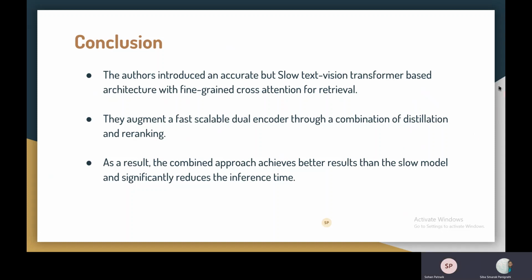Okay, so let's conclude the session by summarizing what the authors proposed. The authors proposed a very accurate and slow text-vision transformer-based model that used the mechanism of cross attention between the visual feature maps and the text. Now, using that slow cross-attention model, they distilled the knowledge to a fast dual encoder model, which was used for the crude retrieval as the first step that retrieved, let's say, some 50 to 100 images.